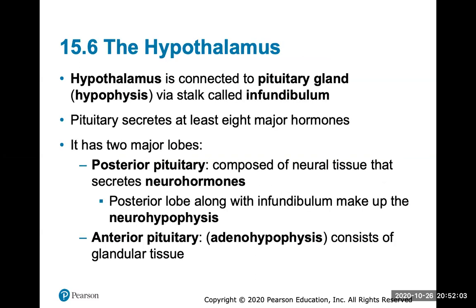So for the hypothalamus, we're going to go over just the anatomy in this part A, and then on Thursday we'll get to more of all the hormones and what they do. The hypothalamus is connected to the pituitary gland via a stalk called the infundibulum, and your pituitary secretes at least 8 major hormones. It has 2 major lobes. Your posterior pituitary secretes neurohormones, and the anterior pituitary consists of more glandular tissue.